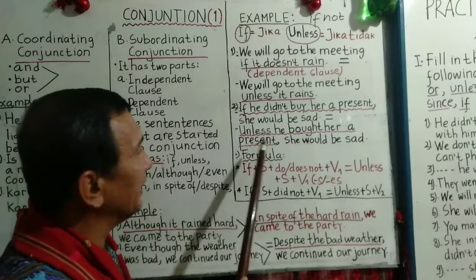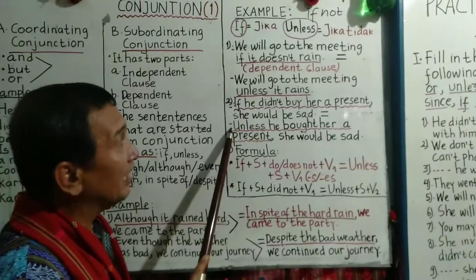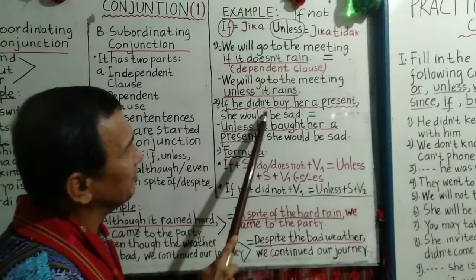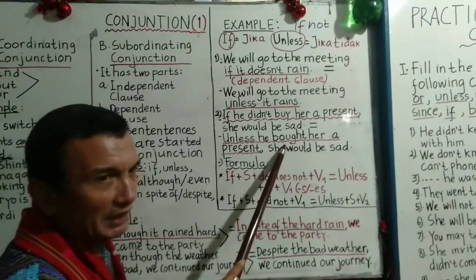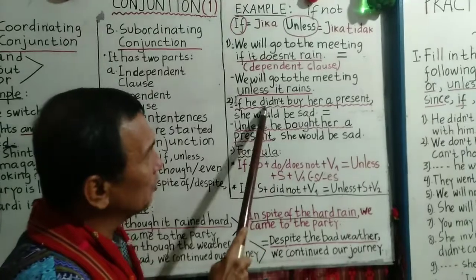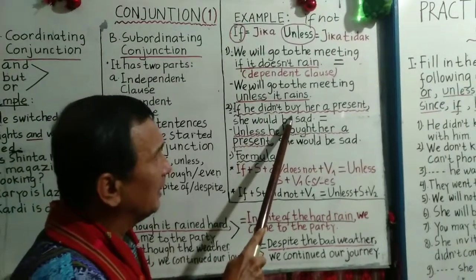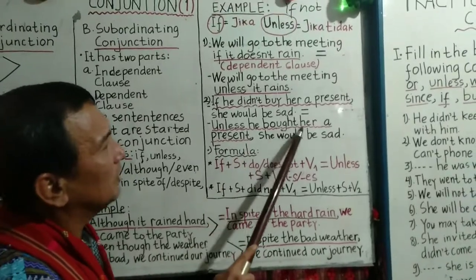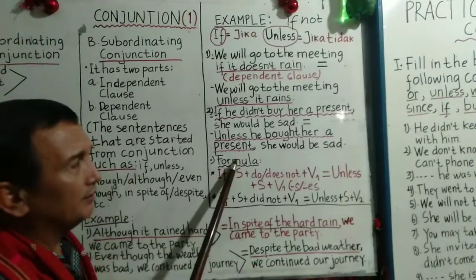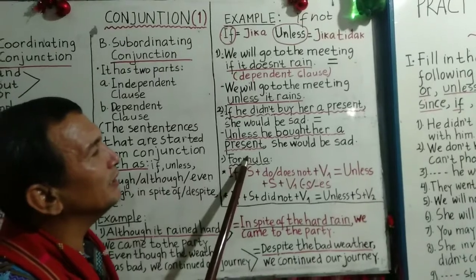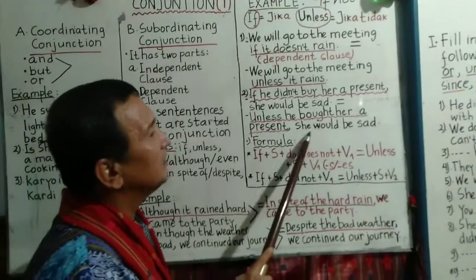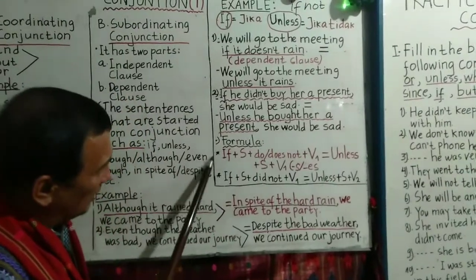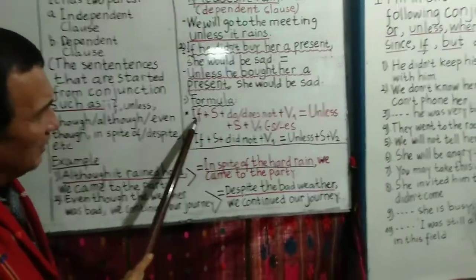That is a synonym using unless. Unless he bought. You change didn't buy menjadi bought. Jadi kembali kepada kata kerja kedua, because didn't buy is simple past in positive form, bought. Unless he bought her a present, jika tidak dia membelikannya sebuah hadiah, she would be sad. Dia akan sedih.